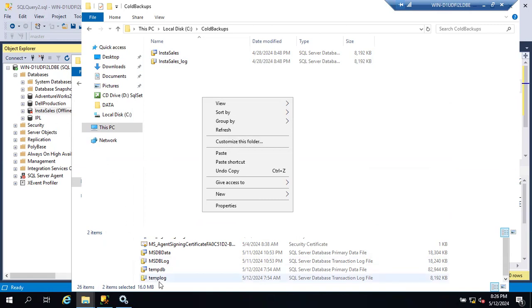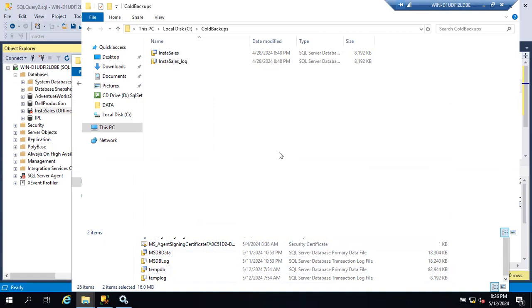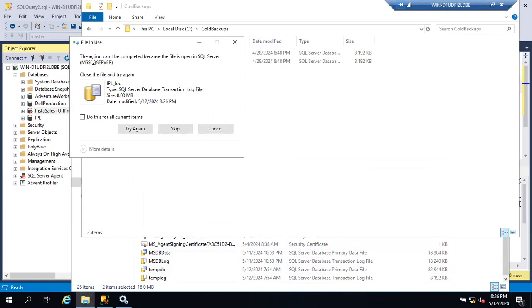If the notepad is open, can you move that notepad from one location to another location? If the Word document is open, can you rename that Word document? If the Excel sheet is open, can you move that Excel sheet file from one location to another? No. It will throw you an error called the file is in use. See, I'm trying to paste it now. It won't allow us. It will simply throw you the error, file is in use. See, the action can't be completed because the file is open in SQL Server. So if the database is accessible, the files will be open. If the database is offline, the files will be closed.